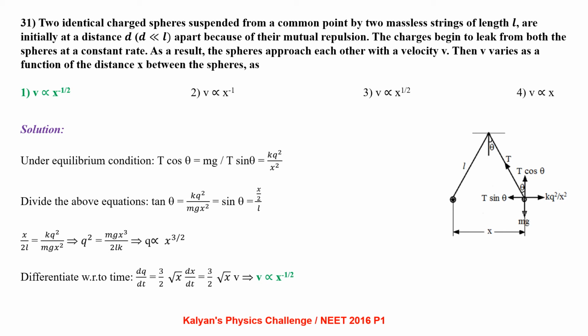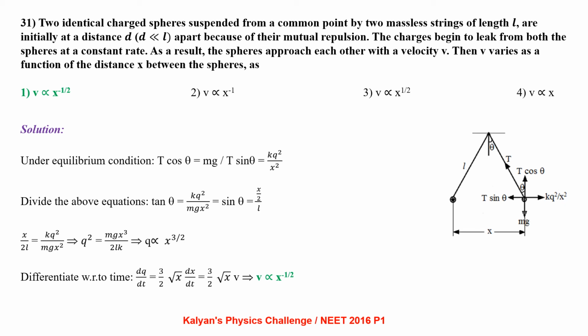Let us see the diagram for some time. Under equilibrium conditions, the forces acting on one sphere are represented. The tension in the string T, the weight of the sphere mg, the electrical force between the two spheres is kq square by x square, where x is the instantaneous separation between the two spheres. I can resolve tension in the string into two components, that is T cos theta balancing the weight and T sin theta balancing the electrostatic force between the two spheres. So we have T cos theta equal to mg and T sin theta equal to kq square by x square.